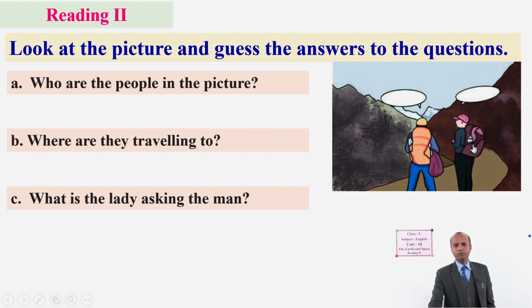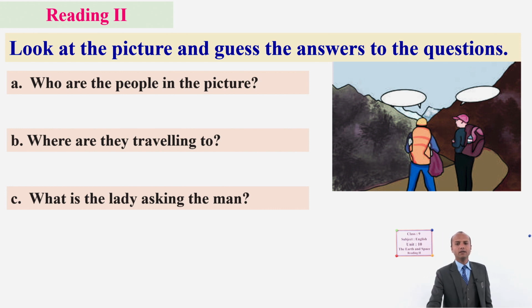See these people, they are speaking something, it shows in that way. And there are three questions. Who are the people in the picture? Where are they traveling to? And what is the lady asking the man? So can you guess who these people are looking at the picture? Where are they? Are they in a city or village, town, or somewhere else?